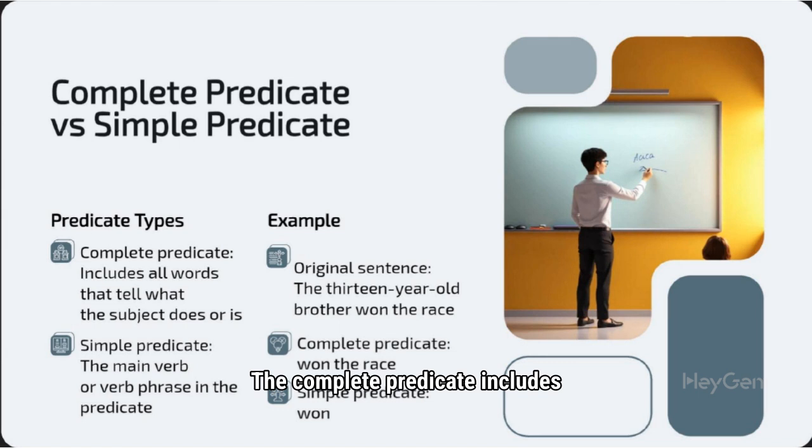The complete predicate includes all words that describe what the subject does or is. In the sentence, "The 13-year-old brother won the race," the complete predicate is "won the race." The simple predicate, however, is just the main verb or verb phrase, which is won.